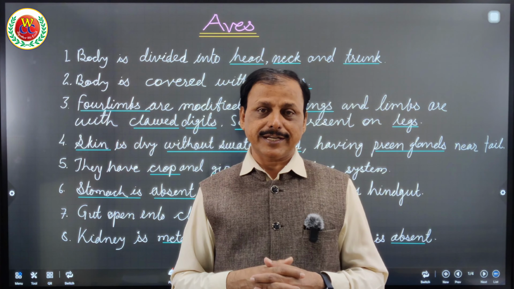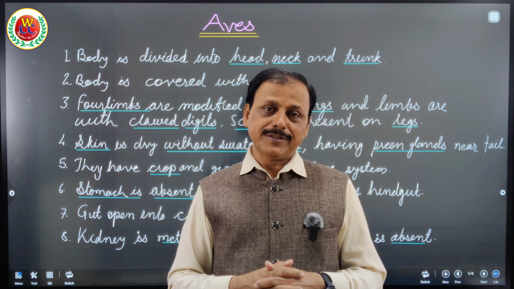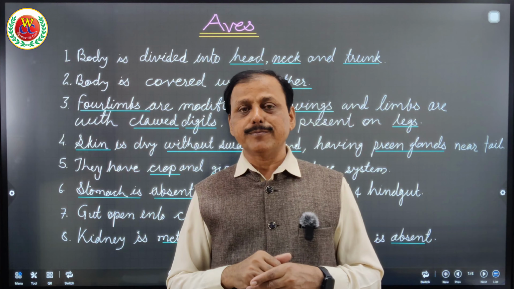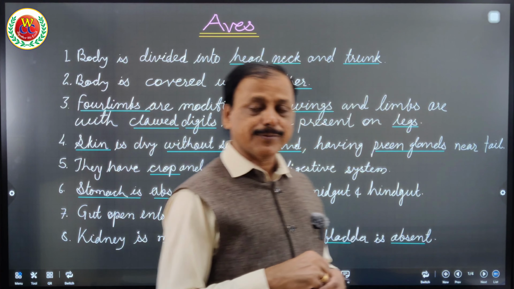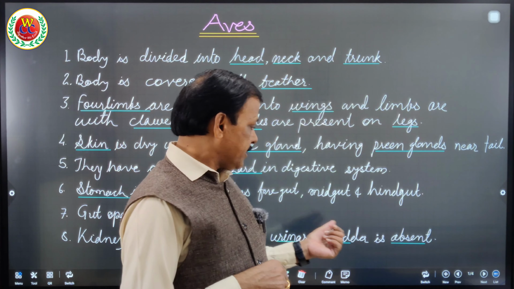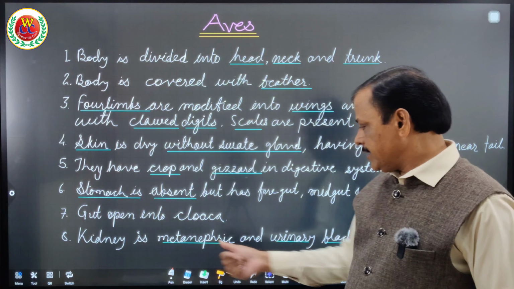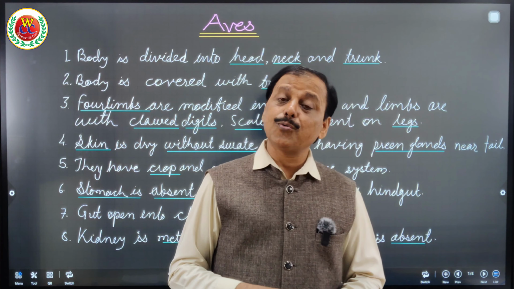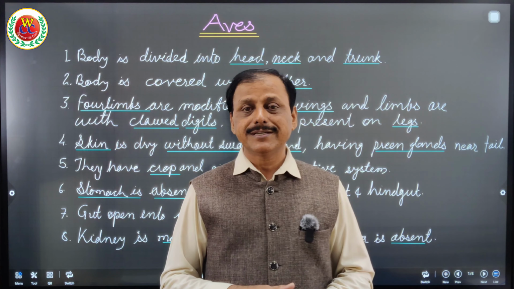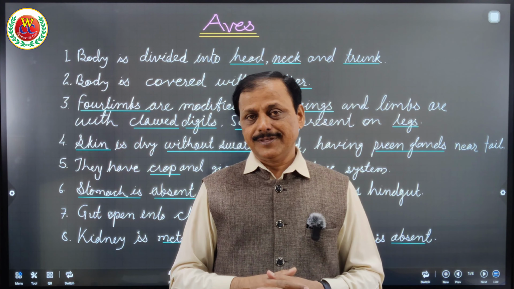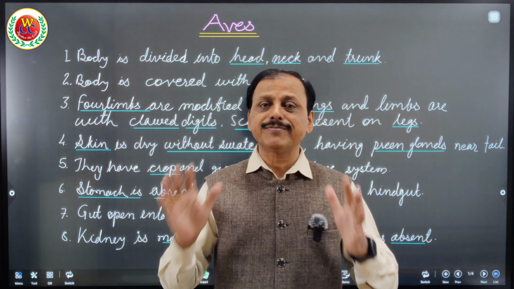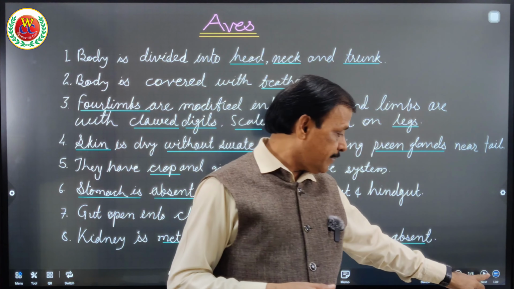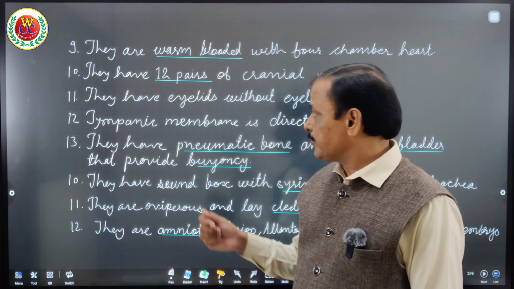We learn about the cloaca right from amphibians. So amphibians, reptiles and birds have a cloaca as a common opening for excreta and urinary waste, as well as sperm and ovum. Next point, the kidney is metanephric, and here it is written the urinary bladder is absent. Now why is the urinary bladder absent in birds? They have to fly. If the urinary bladder is filled with urine, they will find it difficult to fly in the sky, and therefore they have no urinary bladder, although they have kidneys to produce urine.